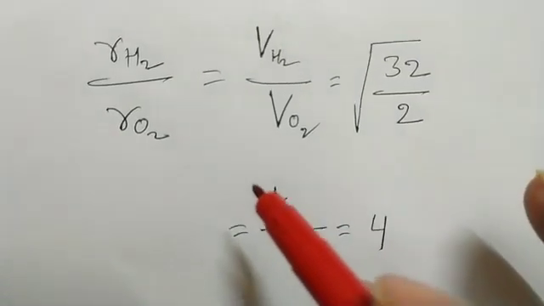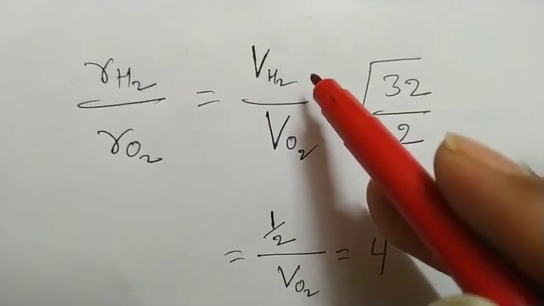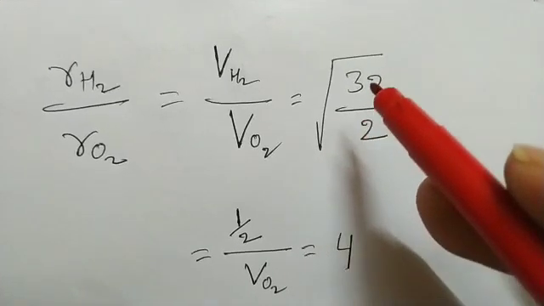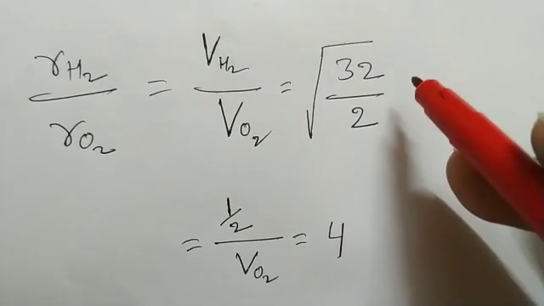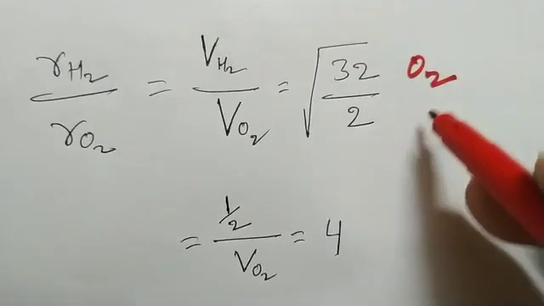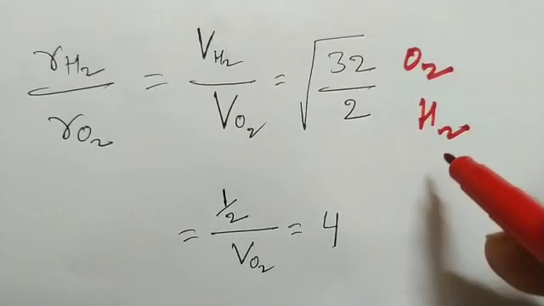RH2 by RO2 equals VH2 by VO2, that equals under root of 32 upon 2. What is this 32? Oxygen molar mass. This is the hydrogen molar mass.